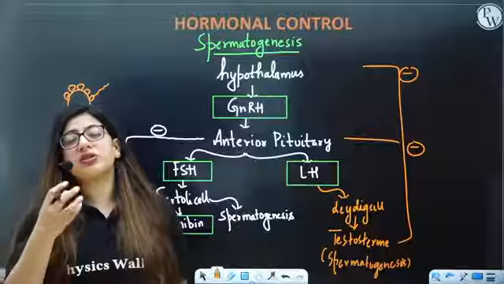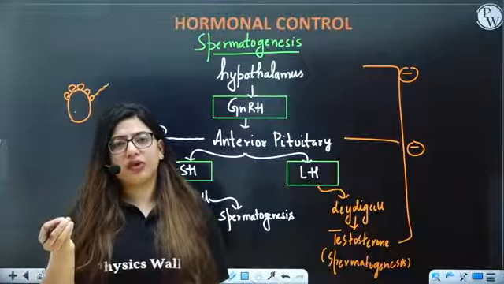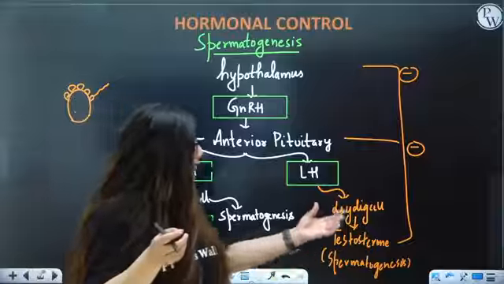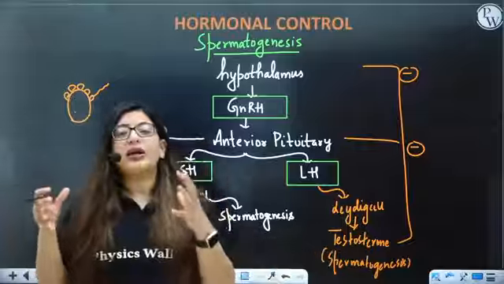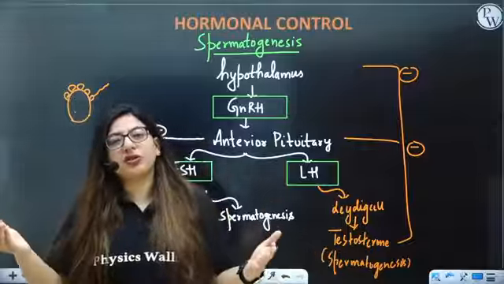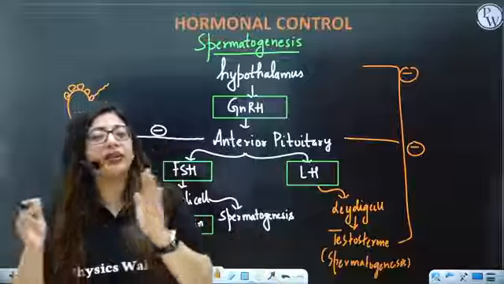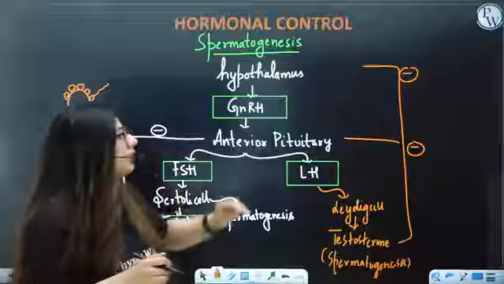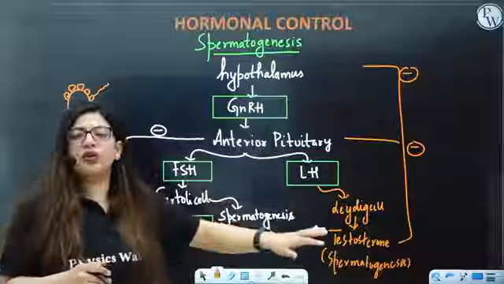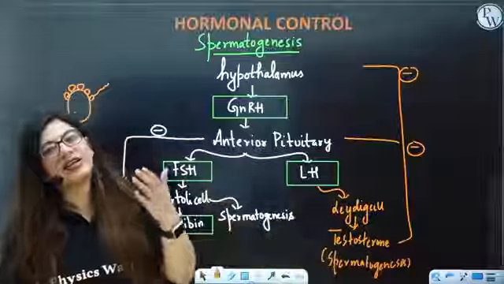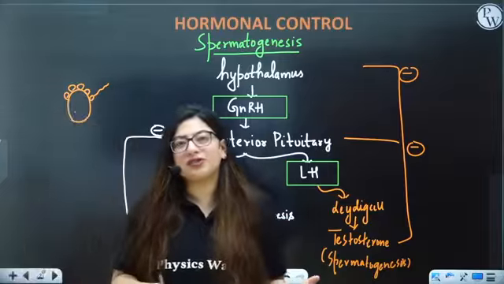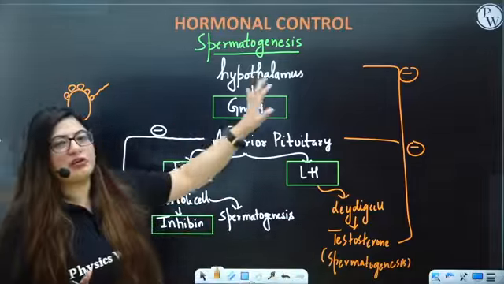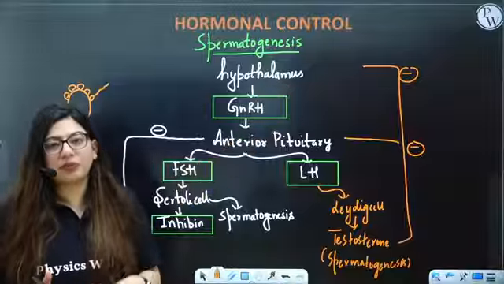So its concentration or its amount needs to be controlled at some point, right? You cannot exceed that level. So for that, there is a negative feedback. If somehow in a male there is excessive production of testosterone, that will give negative feedback to your hypothalamus as well as pituitary, so do not produce more LH. We don't need more testosterone because there is already a lot of testosterone, right? Okay, so this was about the hormonal control of spermatogenesis, that means the production of sperm.